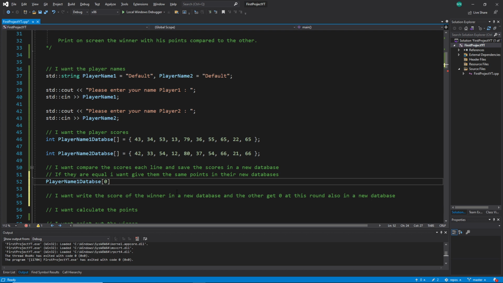Now I want to compare it with the other one. But we have a problem here again, right? We have the equal operator, the less operator, or the greater operator. These are our conditions. It can be equal, it can be greater, and it can be less. So that will be a problem. And then we write here player, this one, and the same goes here for the first round. So this one, what I wrote here, will not work, because we have to think a little bit more.